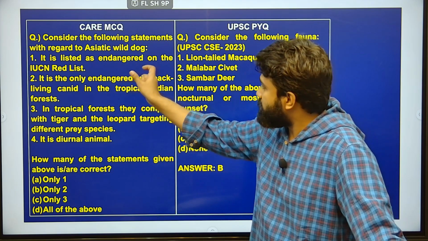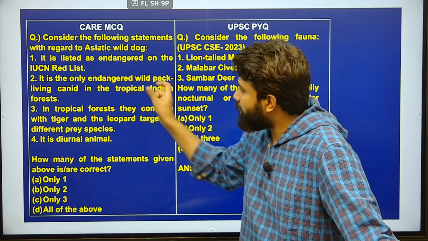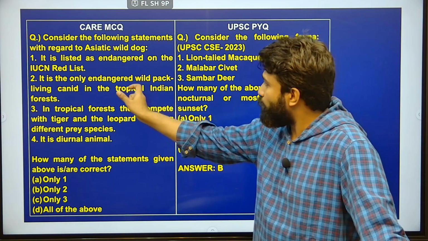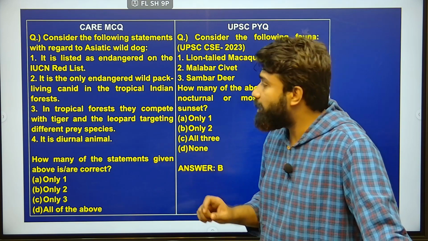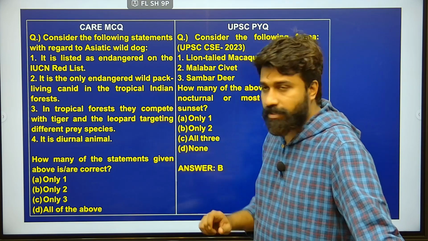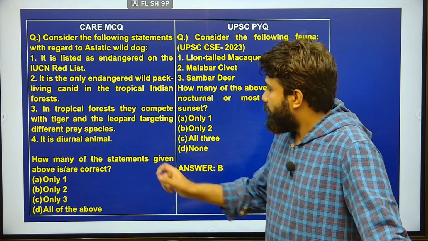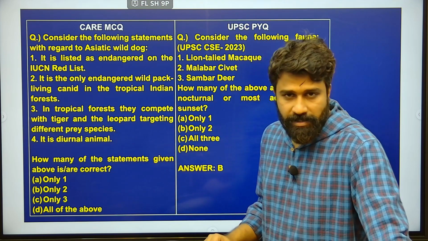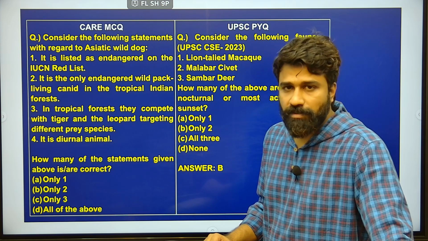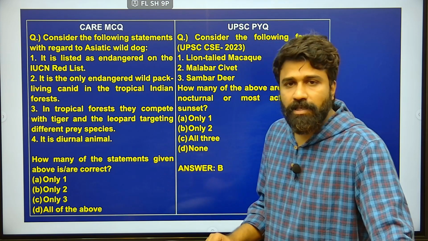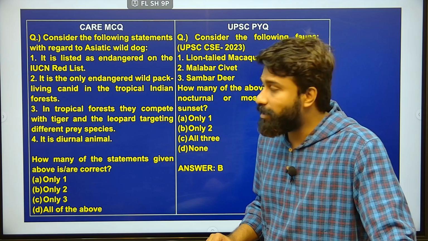Here, it is listed as endangered on the IUCN Red List. Next, it is the only endangered wild pack living canid, that is the dog family, in the tropical Indian forest. The second statement is also true. And it is a diurnal animal, that means day-wise animal. There are two types of animals, nocturnal and diurnal. It is diurnal in nature. Most of the time, it is active in the daytime.